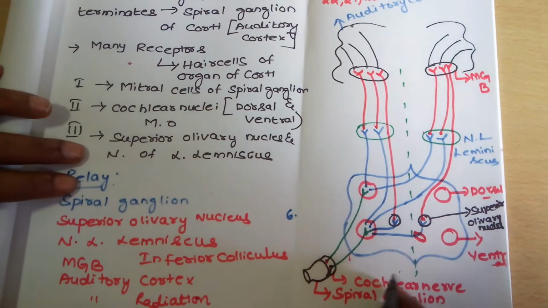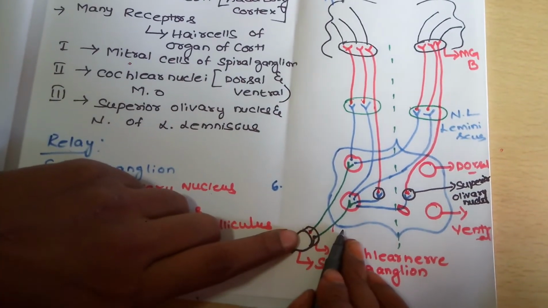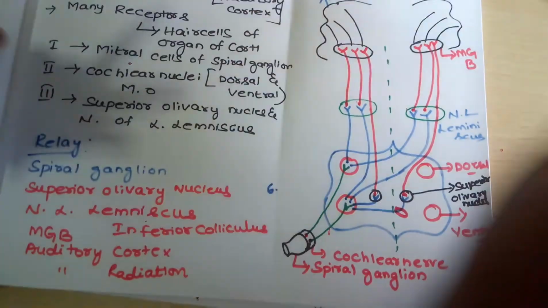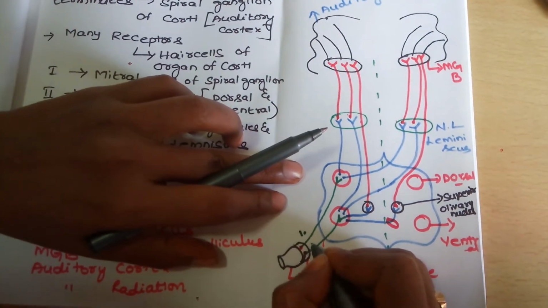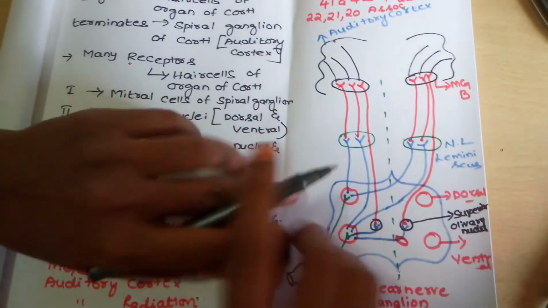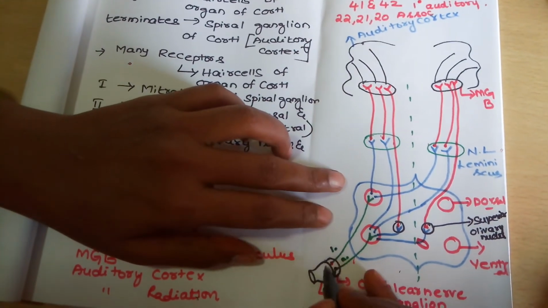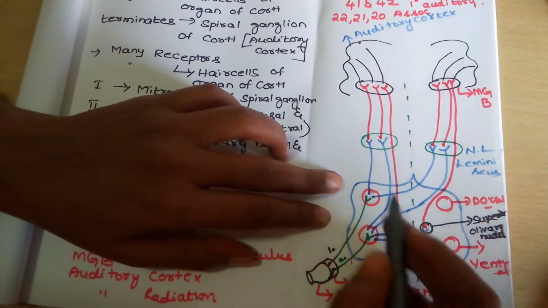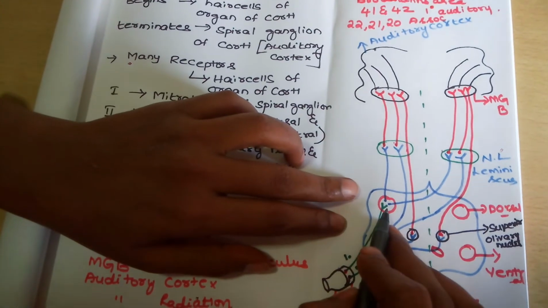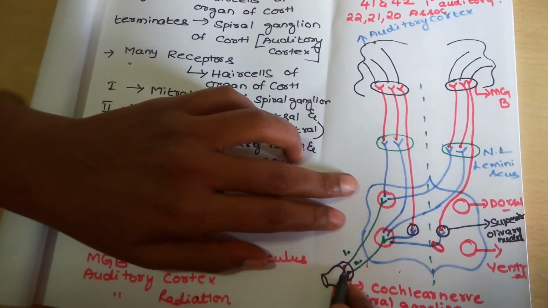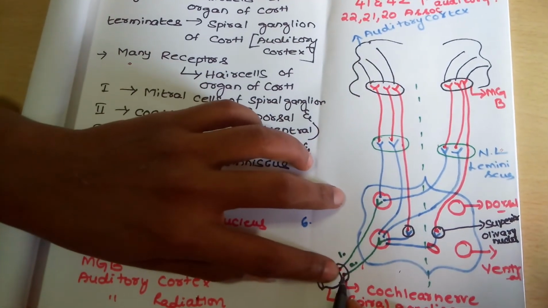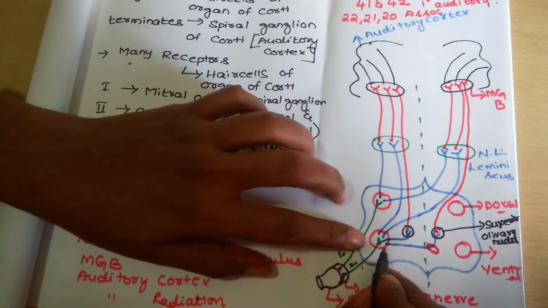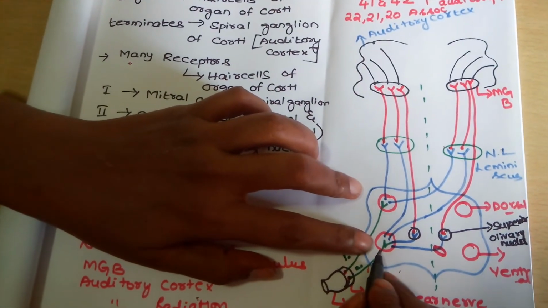Coming to the diagrammatic representation, from the spiral ganglion, first order neurons arise as 2 sets of fibers. This is the first set of fibers. This is the second set of fibers. The first set of fibers goes on the same side, it does not cross the midline. On the same side, it originates and terminates at the dorsal nucleus. Whereas the second set of fibers, also on the same side, terminates at the ventral nucleus.